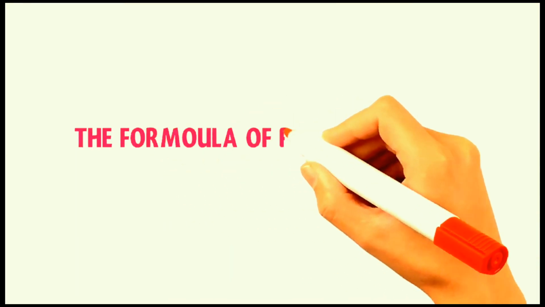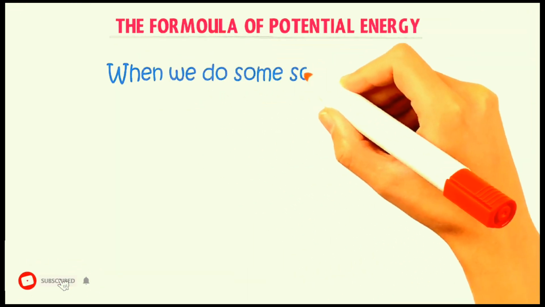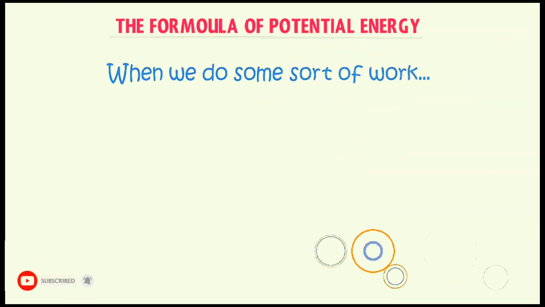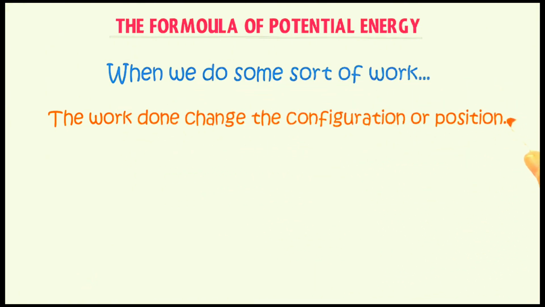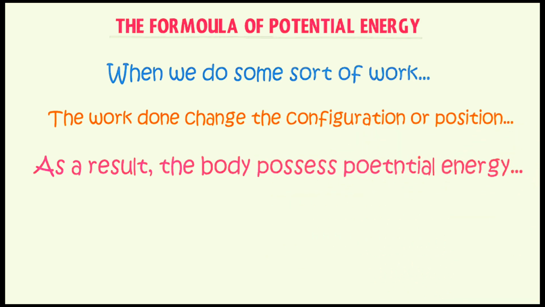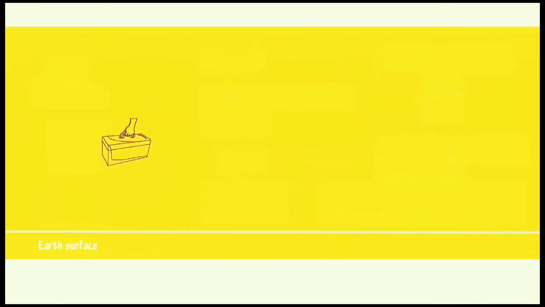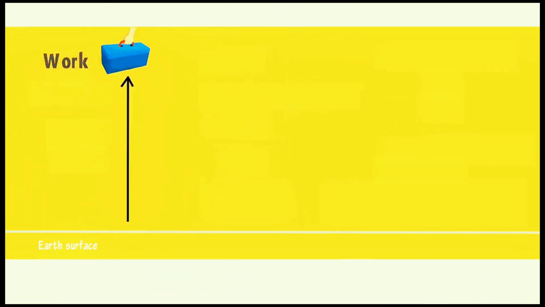Now, let me derive the formula of potential energy. As we learned, when we do some sort of work on an object and this work done changes the position or configuration of the object, we say that the body then possesses potential energy. For example, when you lift an object above the Earth's surface, you do some sort of work and the object gains a particular height h due to the force F you exert.